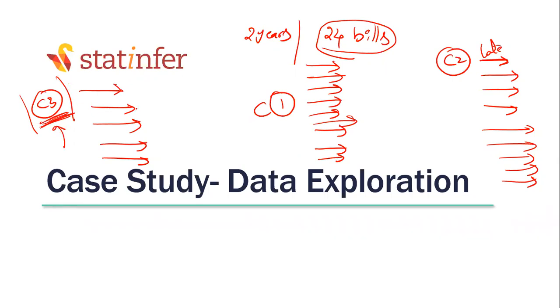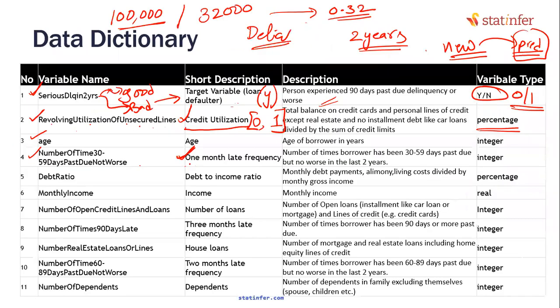So do you think for this 1 month late frequency, how many times you are paying late, it makes sense to take a count of that out of 24 times? That count is given here. Look at this carefully. 1 month late frequency out of 24 times. How many times are you 1 month late? Is it once or twice? Once or twice, I understand. But if you are continuously missing, then you are in trouble. 30 to 59 means it is 1 month late. If you go 60 days beyond, you are like 2 months late. You paid 2 months late. That can also be measured.